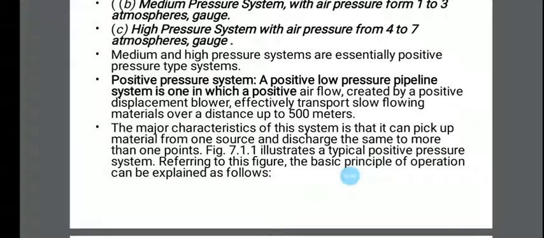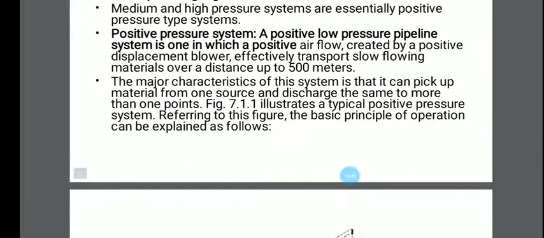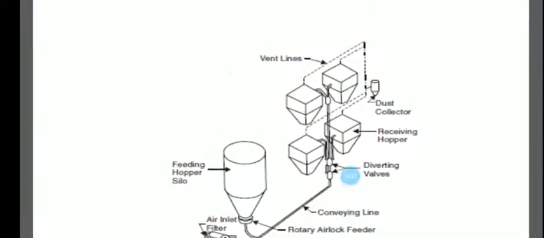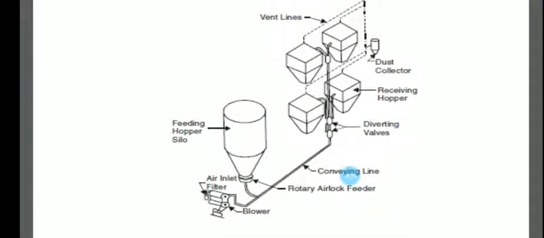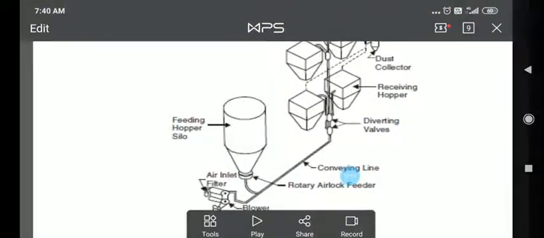This figure shows a typical positive pressure system. Referring to this figure, the basic principles of operation can be explained as follows. Materials are fed into the feeding hopper or silo, and the lower part has the rotary airlock feeders.